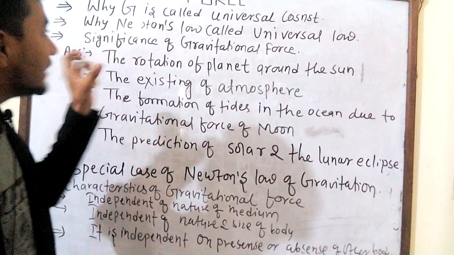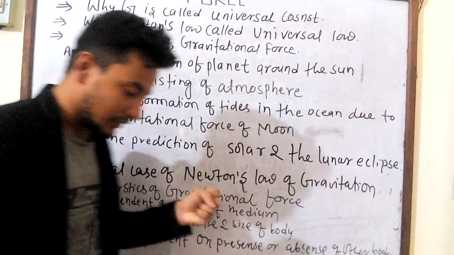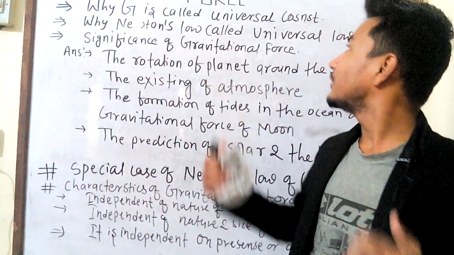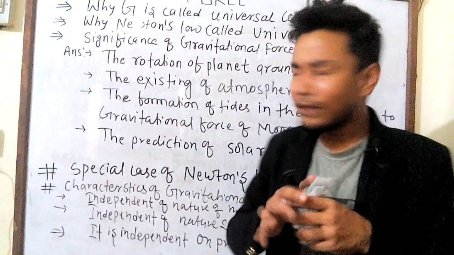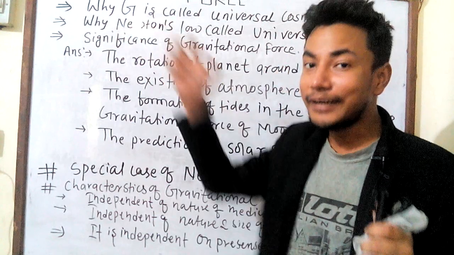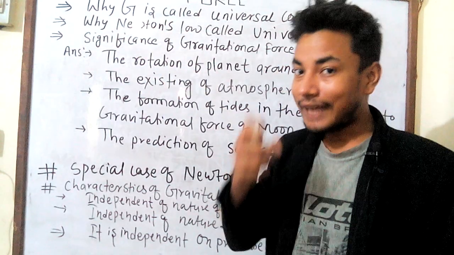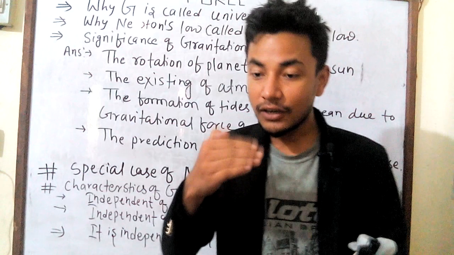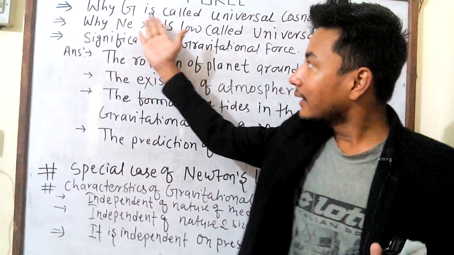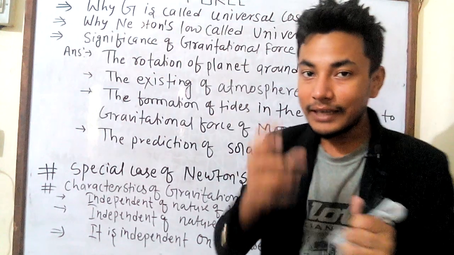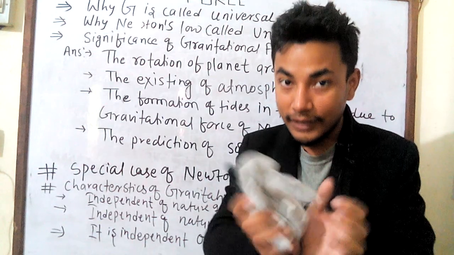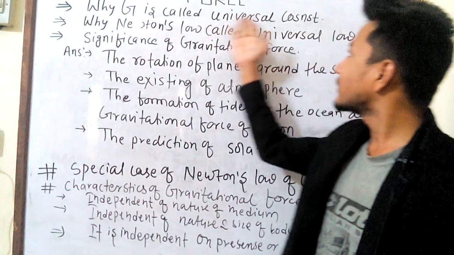So the first one is why G is called the universal constant. So what is the answer? Why is the gravitational constant, capital G, called the universal constant? Because the value of capital G is independent of the size of the bodies as well as the nature of the medium in which the bodies are kept. So capital G is called the universal constant.